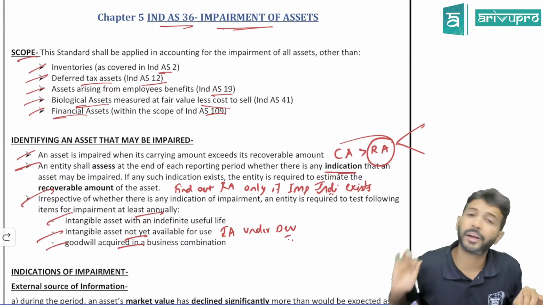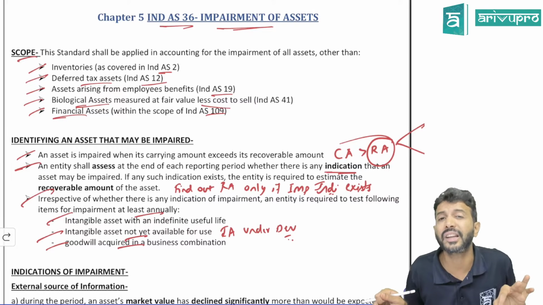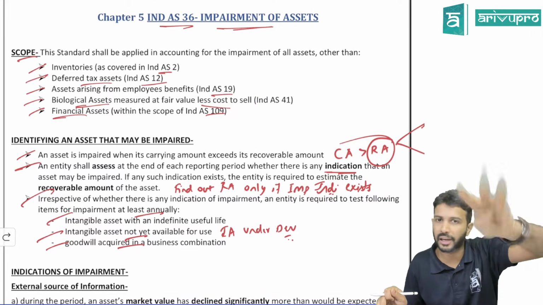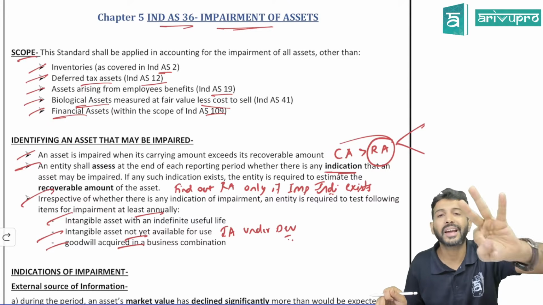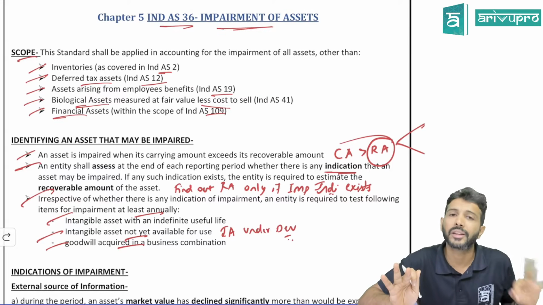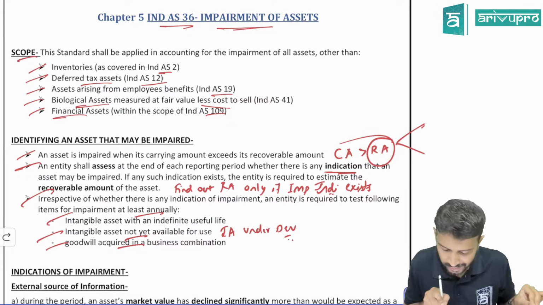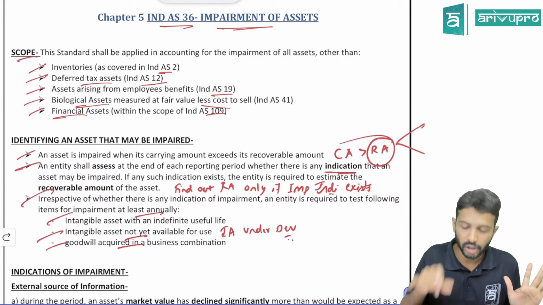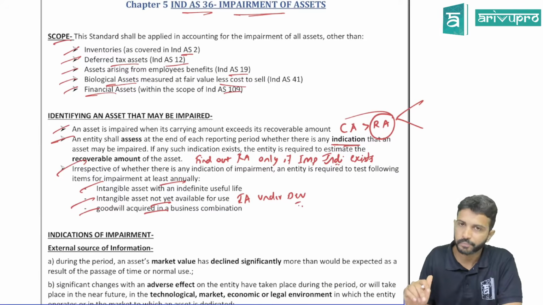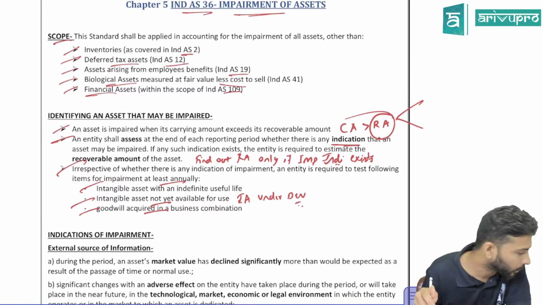However, even if an impairment indicator is not there, for 3 assets you have to do the impairment check at least annually. Those 3 assets are goodwill that you got as part of your amalgamation or business combination, intangible assets with unlimited or infinite useful life, and intangible assets which are not yet available for use. That is your intangible assets under development. So for these 3, do the impairment check at least once in a year, meaning find out the RA and compare it with carrying amount to find out impairment loss.